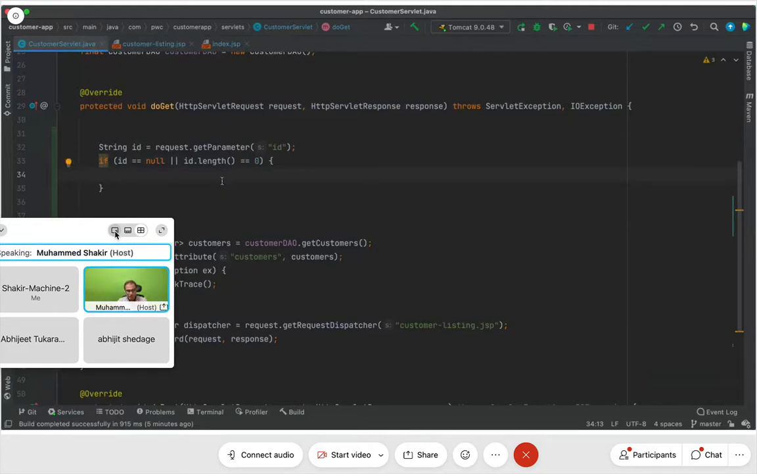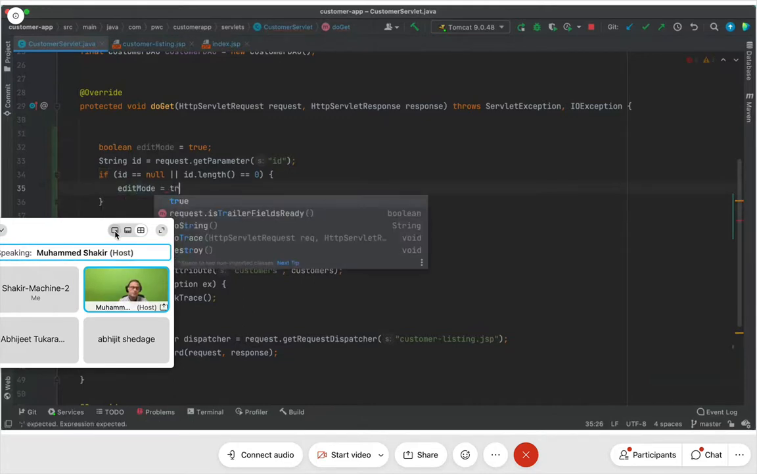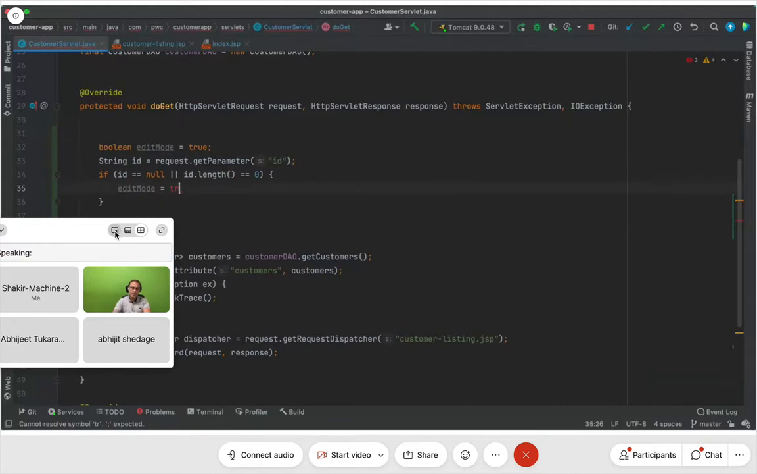Right? So if it is equal to null, then I'll say boolean editMode is equal to false, otherwise true, whatever the case is. If it is null, then editMode is equal to false, because if there is no id, that means I'm coming from index.jsp and there is no value of id. In that case, I'm supposed to retrieve everything. You got that? I'm supposed to retrieve everything.